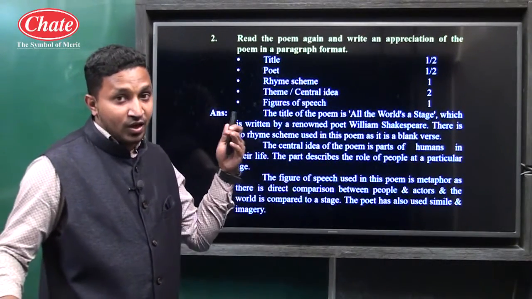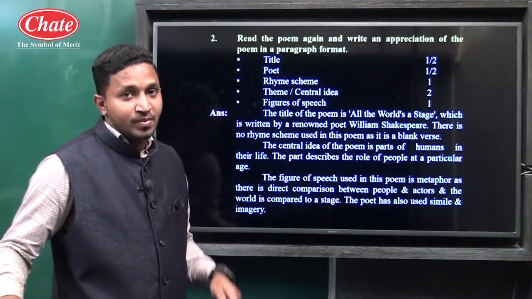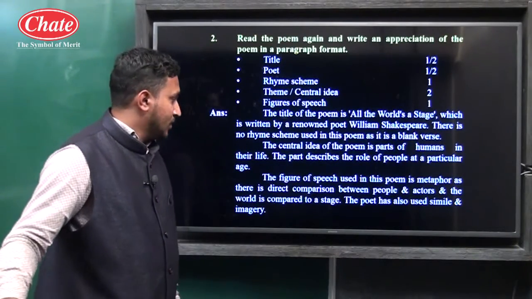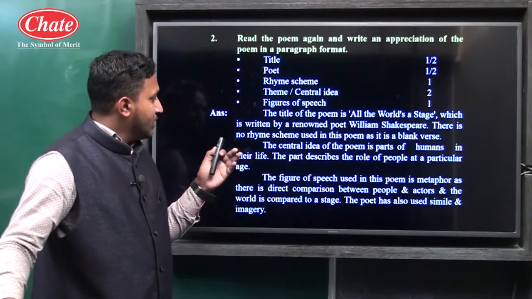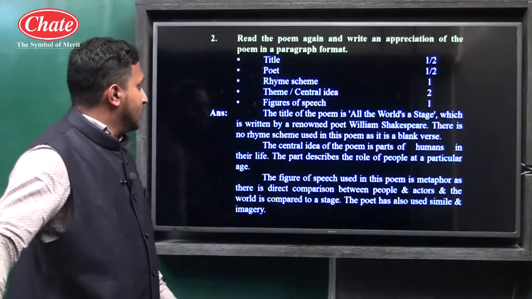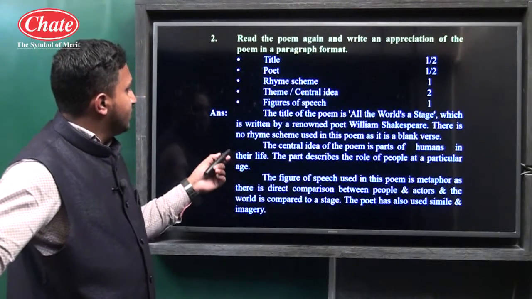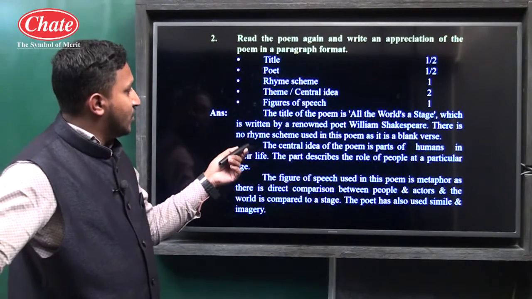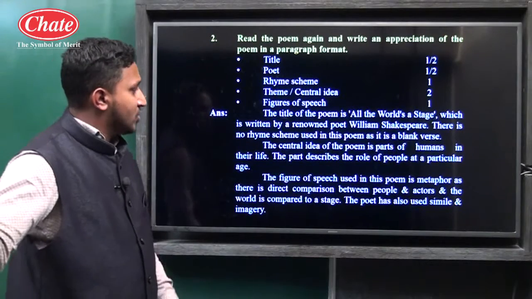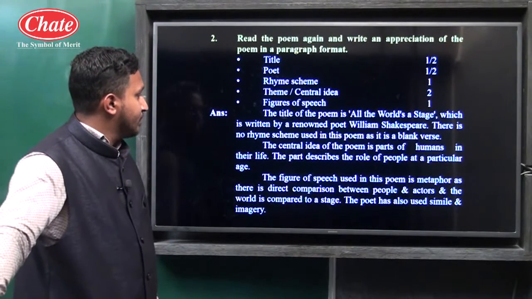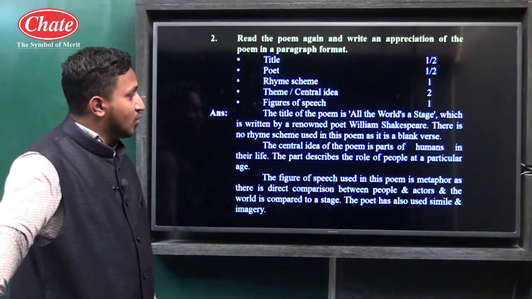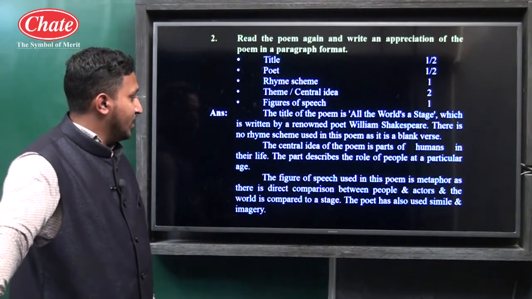If you elaborate the appreciation a little bit, then also it will be okay for us. The central idea of the poem is the parts of humans in their life. The parts describe the role of people at a particular age.